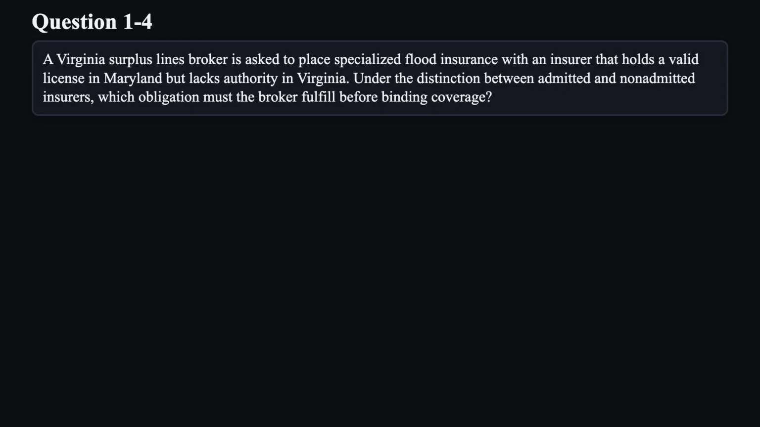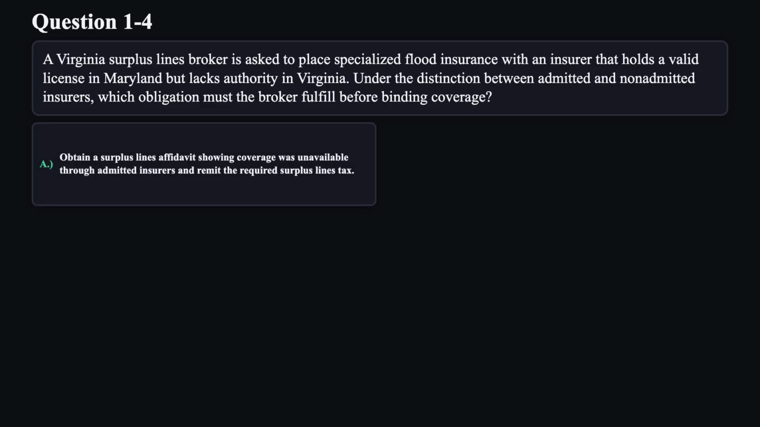Question 4. A Virginia surplus lines broker is asked to place specialized flood insurance with an insurer that holds a valid license in Maryland, but lacks authority in Virginia. Under the distinction between admitted and non-admitted insurers, which obligation must the broker fulfill before binding coverage?